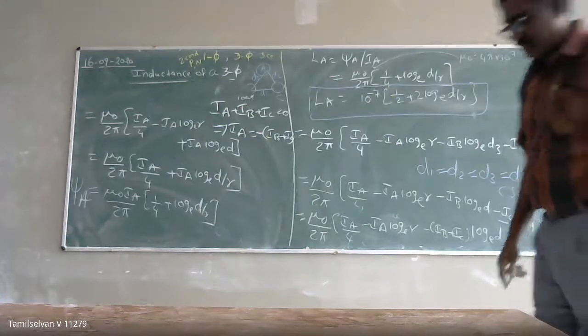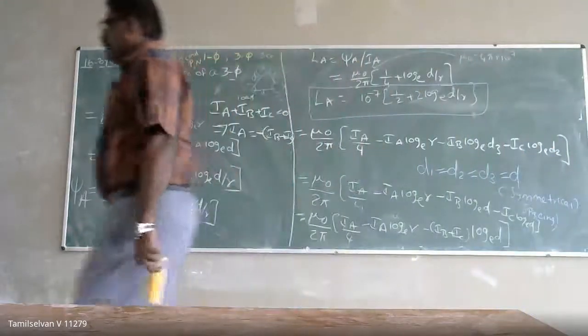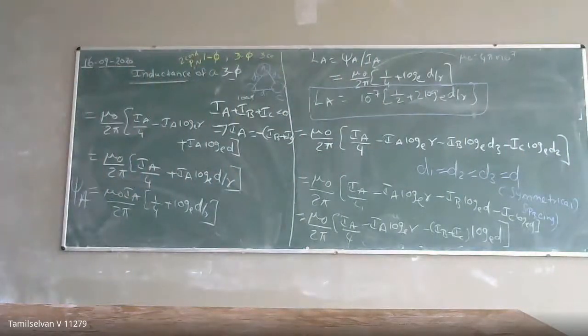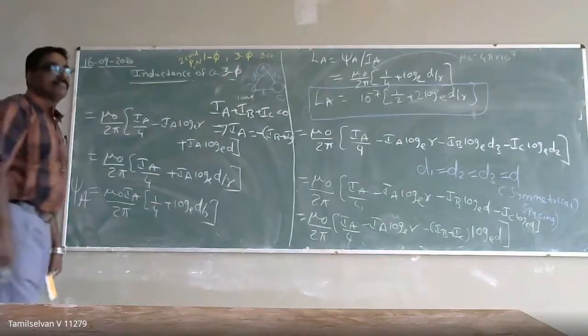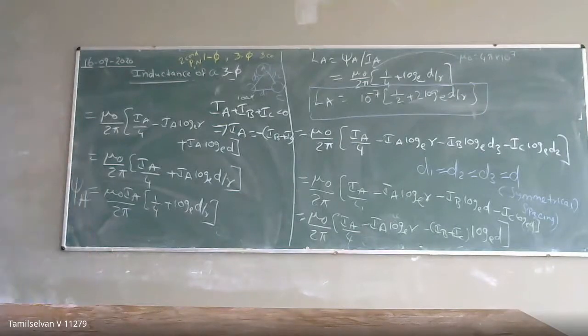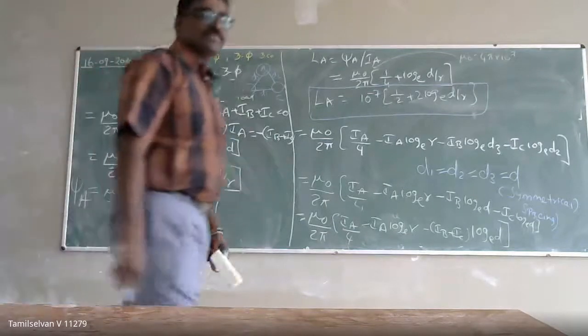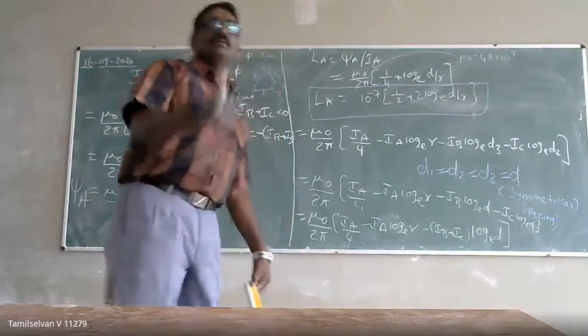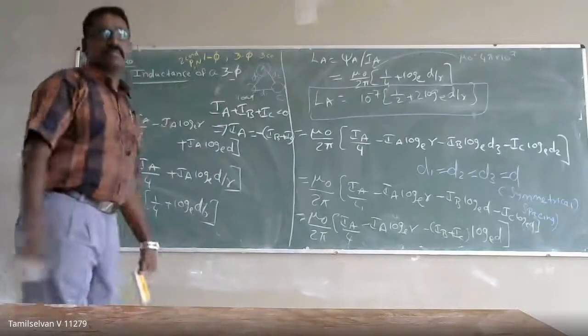What does it denote? What is the inference? What is the expression we got for the inductance of a single conductor? What expression did we get in the single phase transmission? I'm not asking for the loop inductance, but the inductance of a single phase transmission.